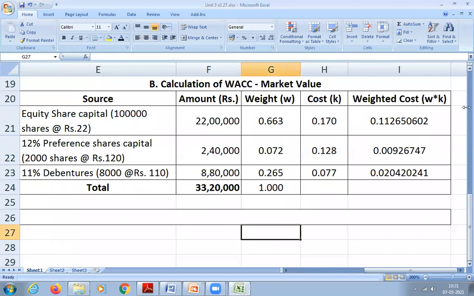Now all of you please add these three weighted costs, and I want the answer from, I'll tell the name, Joswin Salim. Joswin, please unmute and tell me the answer of weighted average cost of capital. Joswin, are you there?